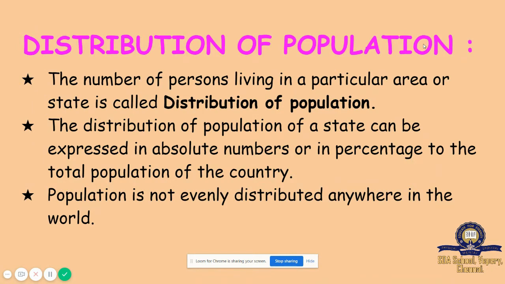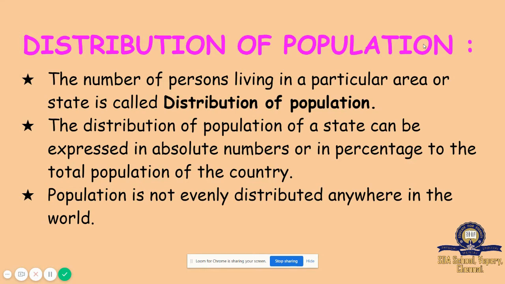The distribution of population of a state can be expressed in absolute number or in percentage of the total population of the country.